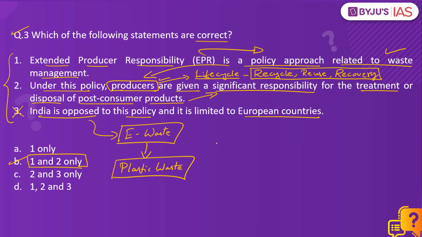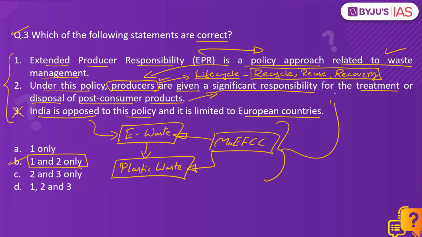The Ministry of Environment, Forest and Climate Change has notified the electronic waste management and plastic waste management rules, under which the concept of extended producer responsibility has been inculcated. Under this approach, the producers of electronic goods and items and the producers of plastic items are largely responsible for the treatment and waste management of the products that they are producing.